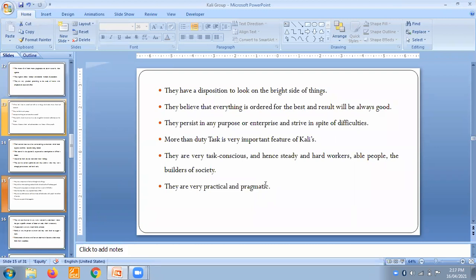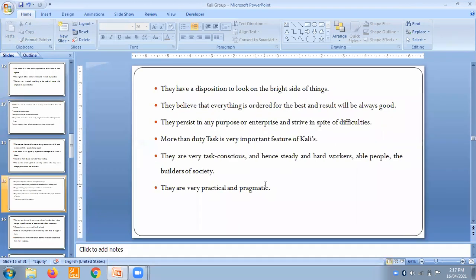They are persistent in any purpose or enterprise and strive in spite of difficulties. They always try to be persistent. It can be anything, they will be really very persistent. In spite of a lot of difficulties, they will always persist. They will be on that point at any time.